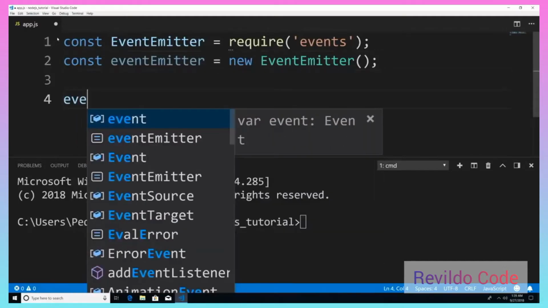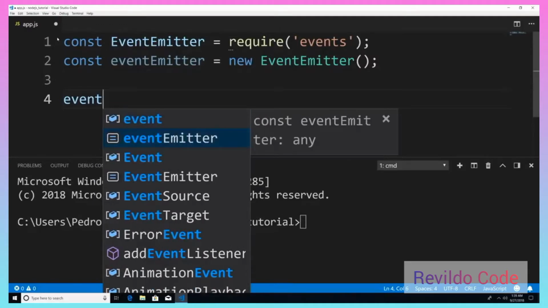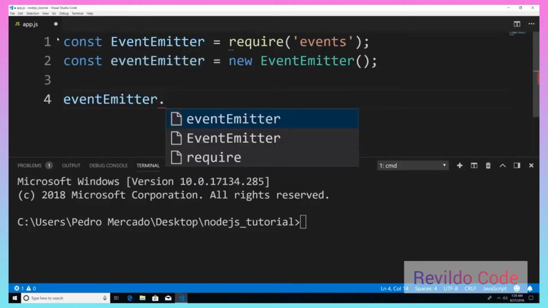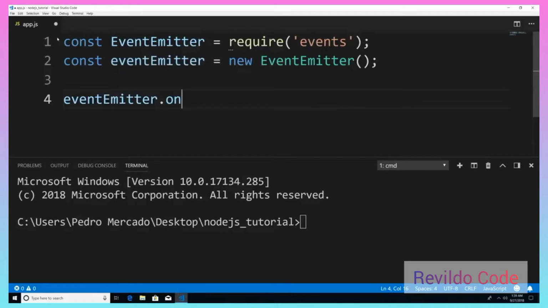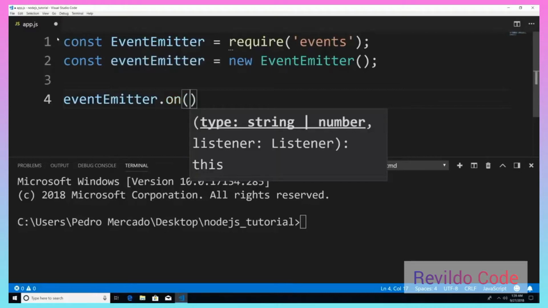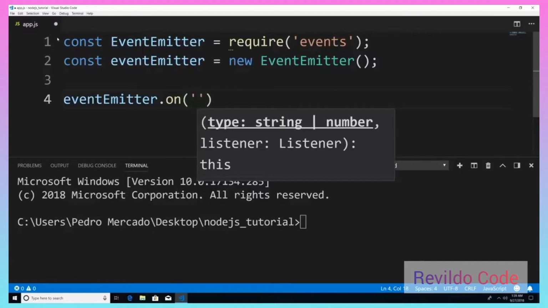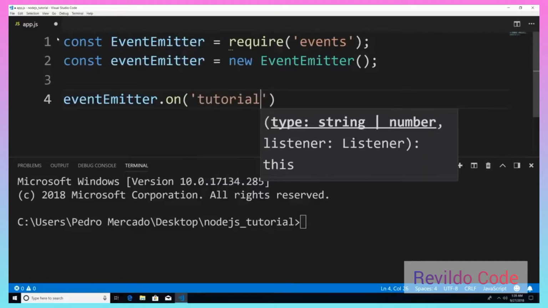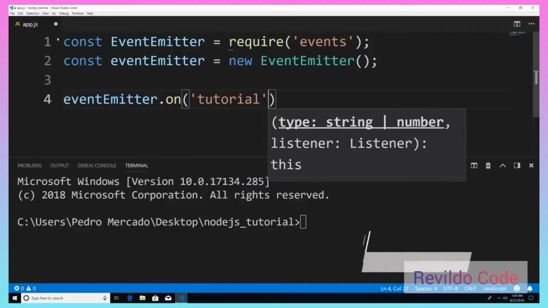Now that I have my event emitter object, let's actually attach a listener to it. So I'm just going to say eventEmitter, and I'm going to call the method on. Now, this method takes two arguments. One is the listener that you want to attach to this object. So I'm just going to call it tutorial for this example.